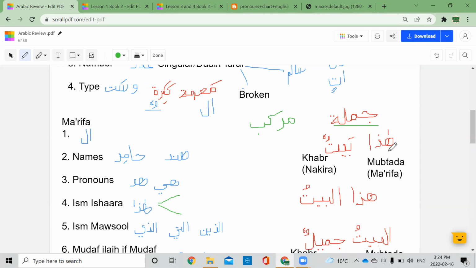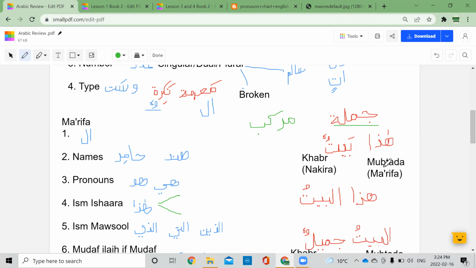Okay. So here's our example. Hada baytun. Anyone know what this means? This is a house. Yes, this is a house. Hada baytun. Okay. So the first word here that we have is called a mubtada.